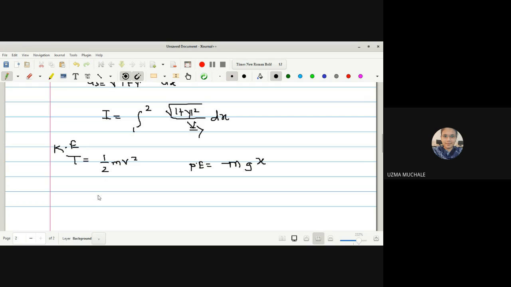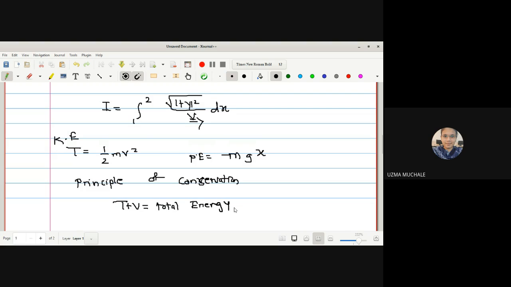Now we know that for a conservative system, by the principle of conservation, many theorems we have seen about the principle of conservation. Okay, so what the theorem tells you about the principle of conservation is that the total energy T plus V is always constant. We have proved the result for the single particle as well as for n number of particles.